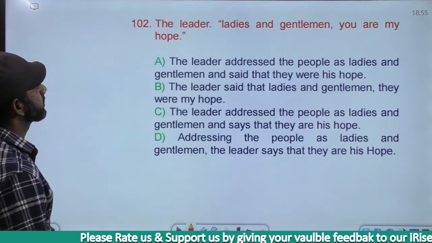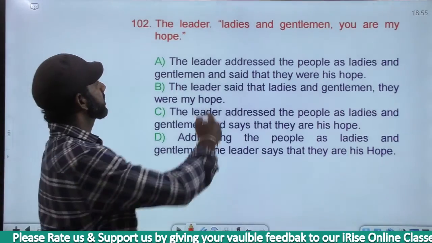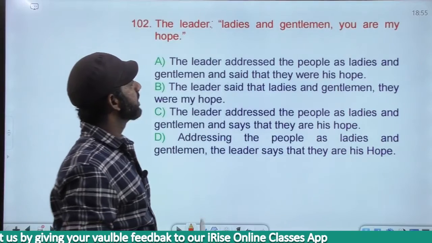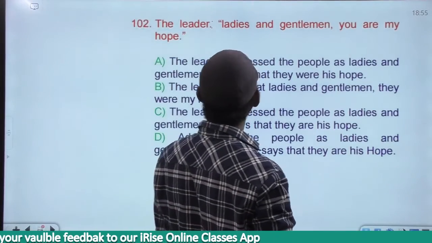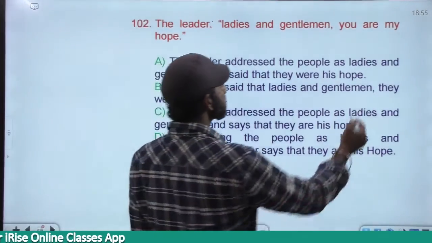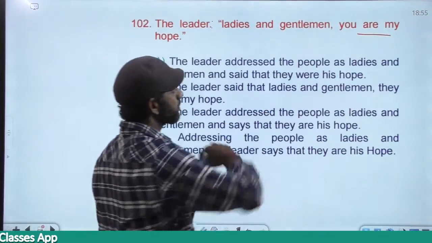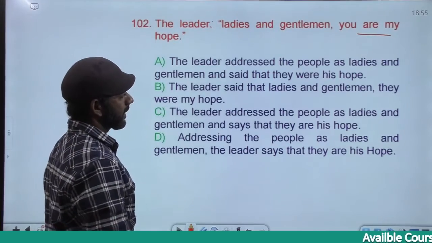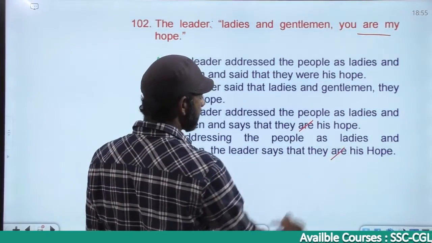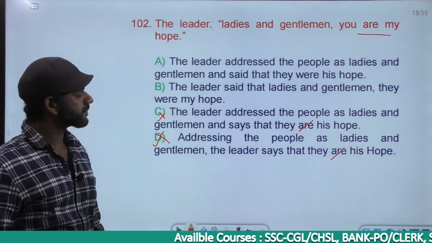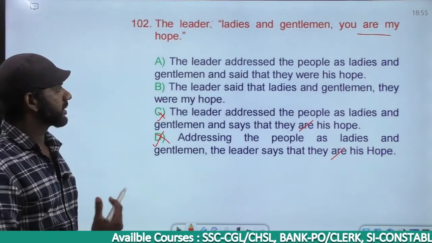The next one. The leader said, "Ladies and gentlemen, you are my hope." That means the leader said. "You are my hope" is simple present, and simple present must become simple past. Based on that, options C and D are eliminated. C and D say "are", present tense, gone.